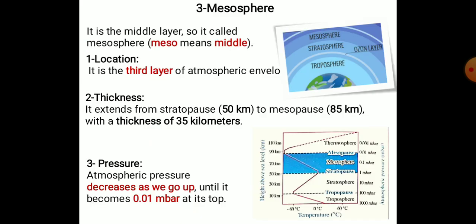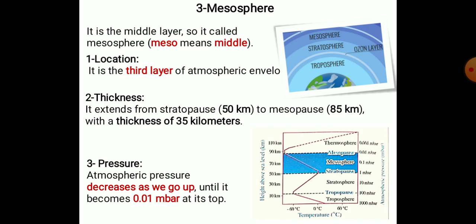And now we have here the mesosphere. It is a middle layer, so it's called mesosphere. So meso means middle. And what about the location? It is the third layer. And about the thickness, it extends from stratopause 50 km to mesopause 85 km with a thickness of 35 kilometers.